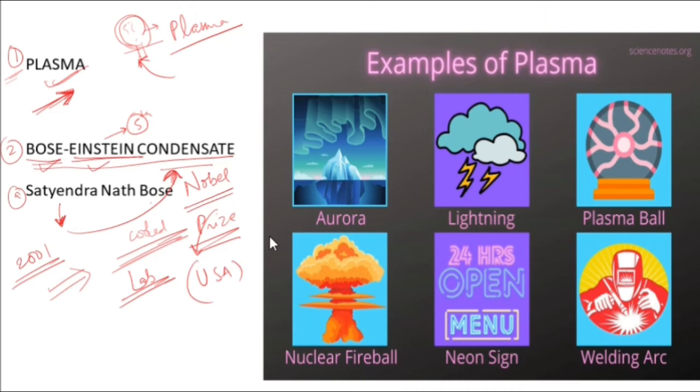Now here you can also look at the various examples of plasma. There is aurora, lightning, plasma ball, nuclear fireball, neon signs, welding arc. In all of this state, one thing is common, that high temperature is being provided, right? In some cases, like the neon signs and welding, this is provided by electric energy. In some other forms, it is provided by some different kind of energy. But the concept remains the same, that at very high temperature, any state of matter gets converted into plasma.